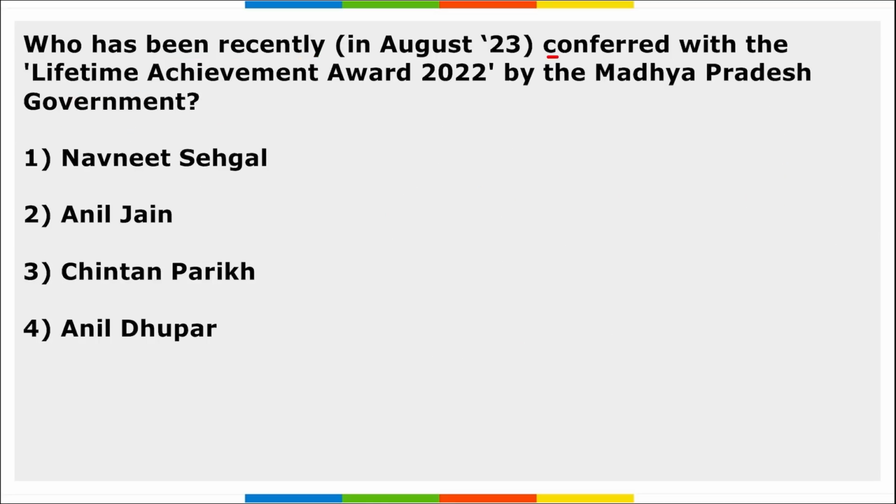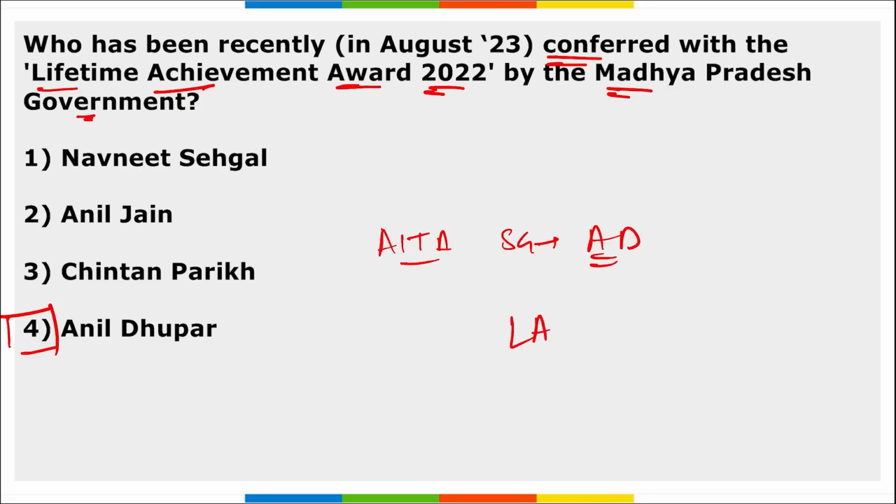Next, who has been recently conferred with the Lifetime Achievement Award 2022 by Madhya Pradesh government? It is Anil Dhupar, right? All India Tennis Association Secretary General Anil Dhupar has been conferred with the Lifetime Achievement Award 2022 by the Madhya Pradesh government for his contribution to the sports in the state, right?